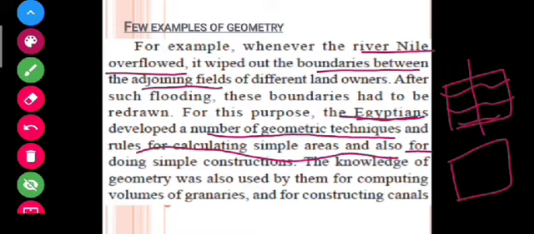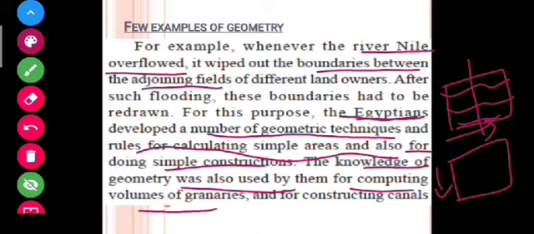So this is one of the needs for geometry. Whenever the river Nile flowed, it wiped out the boundaries between the adjoining fields of different landowners. So the Egyptians developed different geometric techniques for finding the area and doing simple constructions. The knowledge of geometry was also used for computing the volume of granaries and for constructing canals. Whenever we are constructing something, we also need its dimensions, so it all comes under the category of geometry.